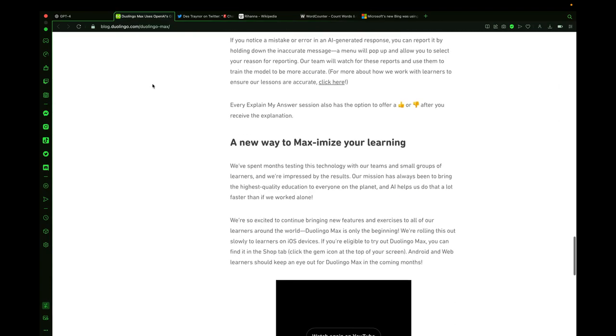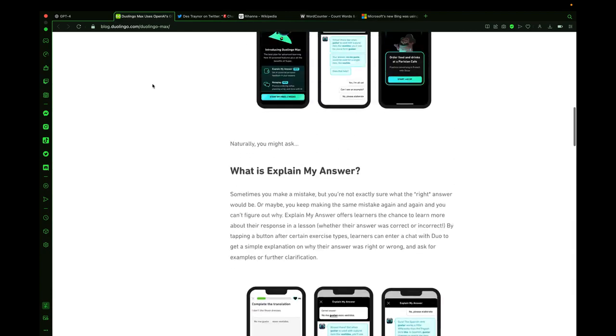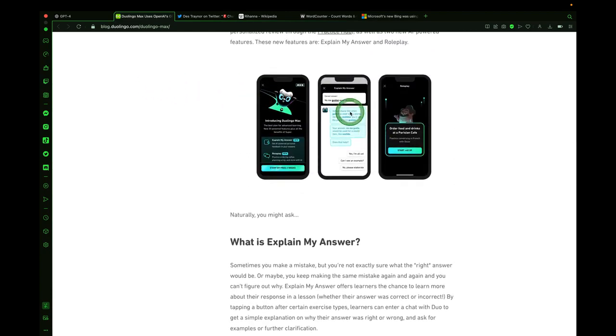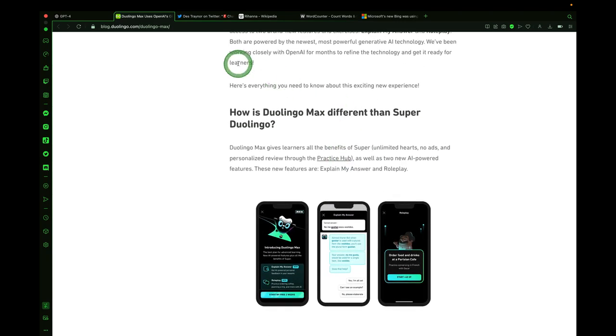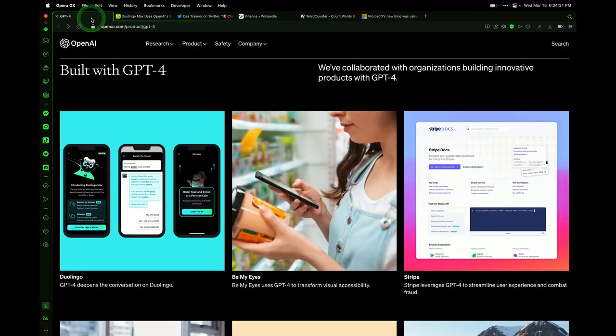So the AI is capable of helping you learn a new language. It's capable of role-playing with you, and it's capable of explaining answers. And it's all built into technology that we can use in today's world. You can download the Duolingo app and use Duolingo Max by subscribing to it, and you have the full powers of GPT-4 in your hands.